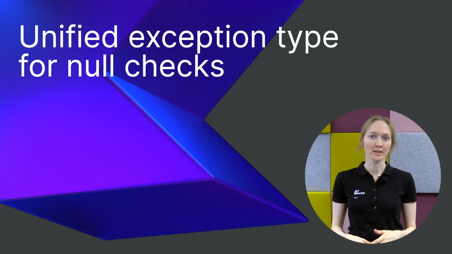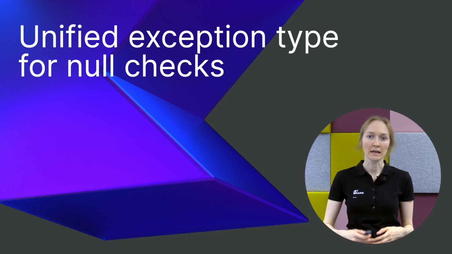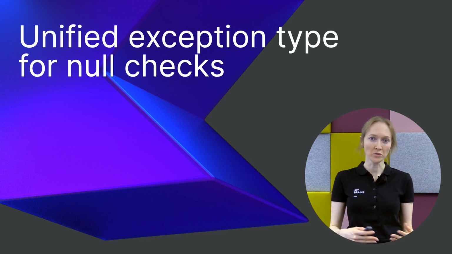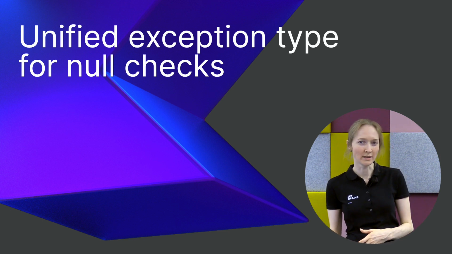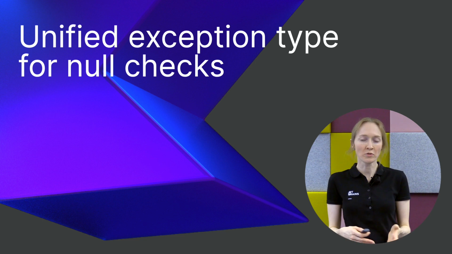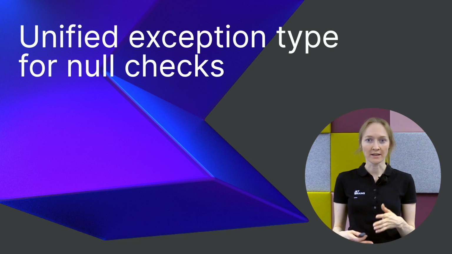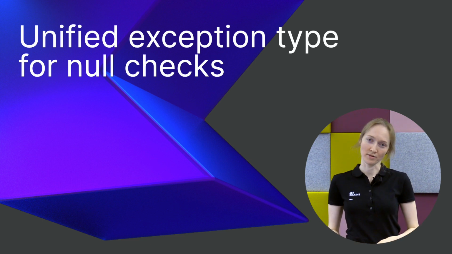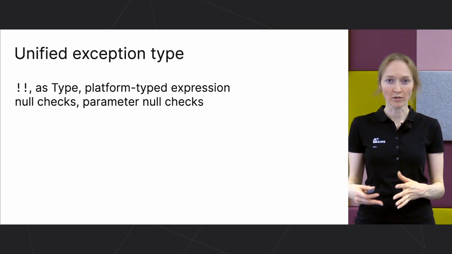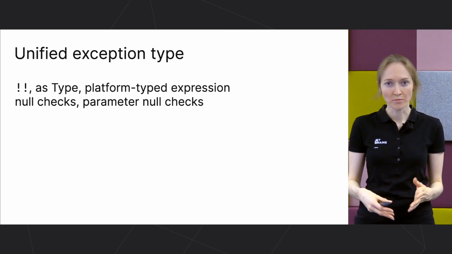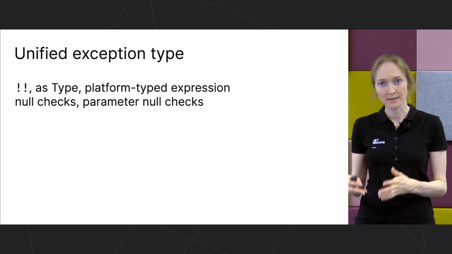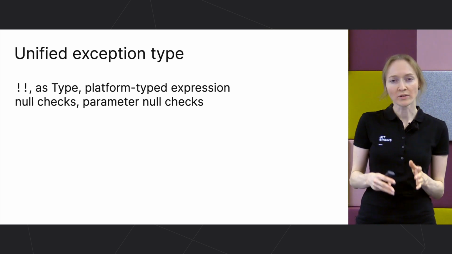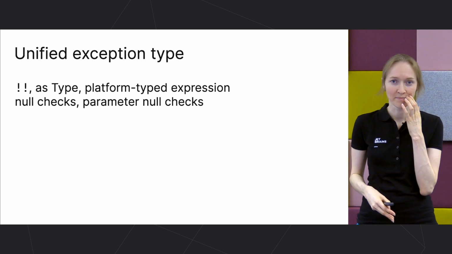The next feature that I want to cover is unified exception type for null checks. It's not a new language feature that you can use somehow in your code. However, I want to mention it and explain it so that you won't be surprised if you see another exception type for nullability issues. Different operations in Kotlin, such as double exclamation marks, typecast, platform type expression null checks, and parameter type checks, they are all related to nullability.